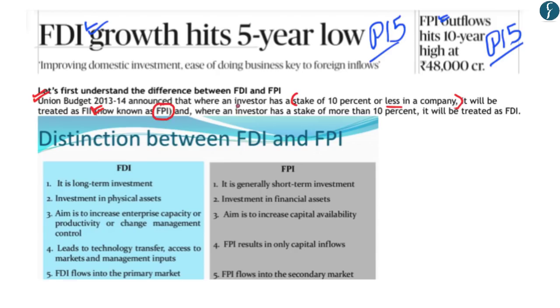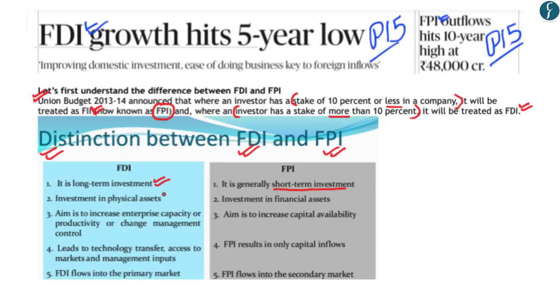And when an investor has a stake of 10% or more, it will be treated as FDI or Foreign Direct Investment. Now there are 5 main differences between Foreign Direct Investment and Foreign Portfolio Investment, wherein FDI is a long-term investment and FPI is generally a short-term investment.